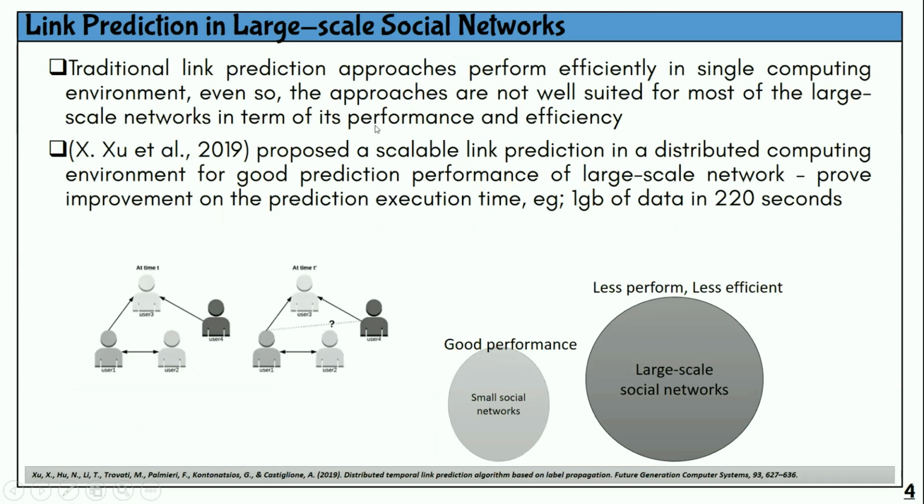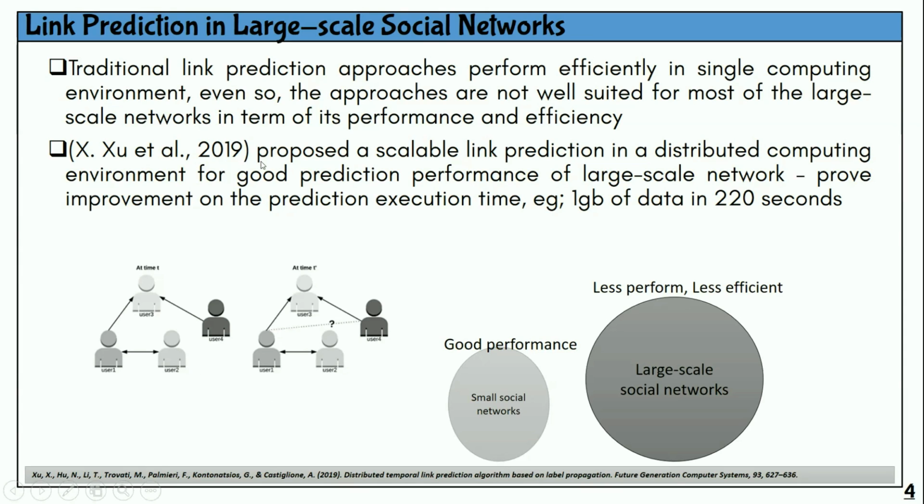Traditional link prediction approaches perform efficiently in a single computing environment. Even so, the approaches are not well suited for most large-scale networks in terms of performance and efficiency. Meaning that when we use smaller social networks, we have good performance with the traditional link prediction method. But when we use the traditional method inside large-scale social networks, we found out that they perform less well and are less efficient.